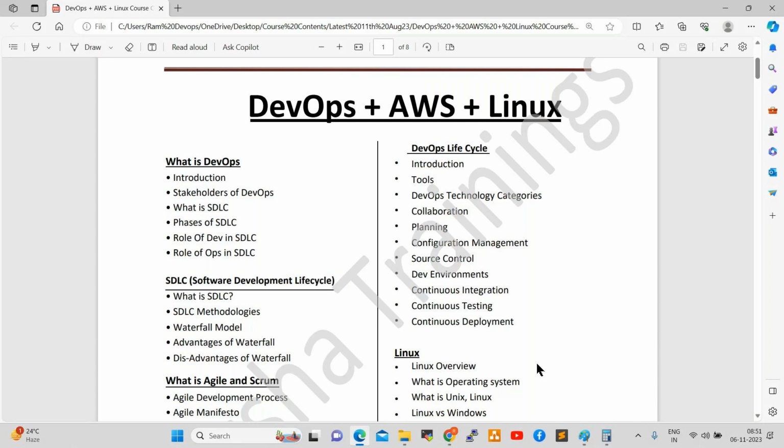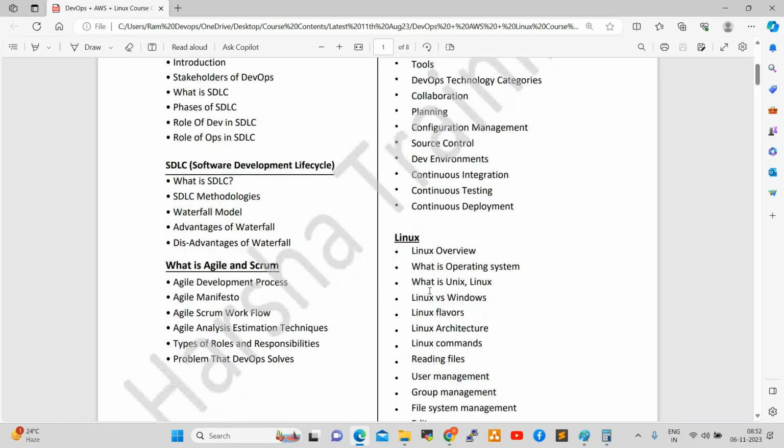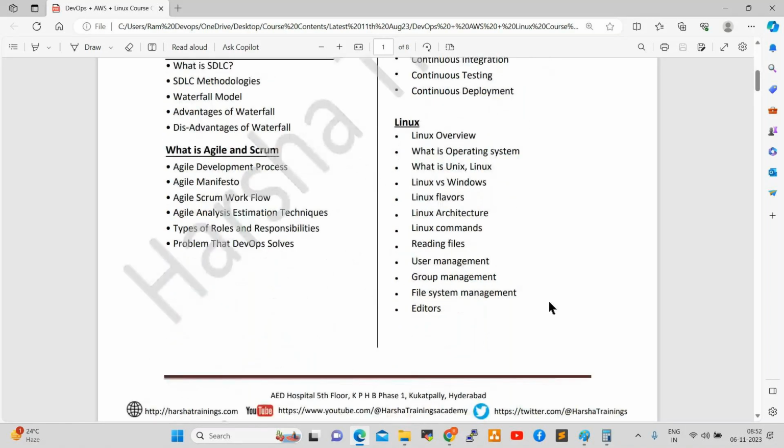So in AWS, services, EC2. Once we complete the EC2, we are going to work on Linux, 3 to 4 sessions. So whatever commands we require, these are the modules here. Linux overview, what is operating system, what is Linux, Unix, Linux versus Windows, Linux flavors, Linux architecture, Linux commands, files reading, user management, group management, file system management, editors. These are the concepts we are going to discuss on Linux.